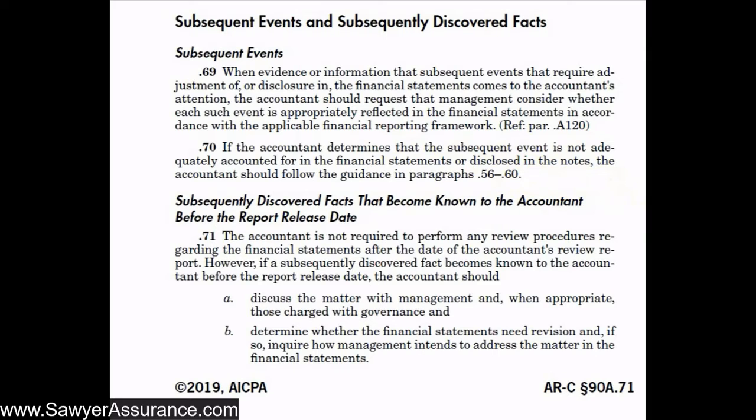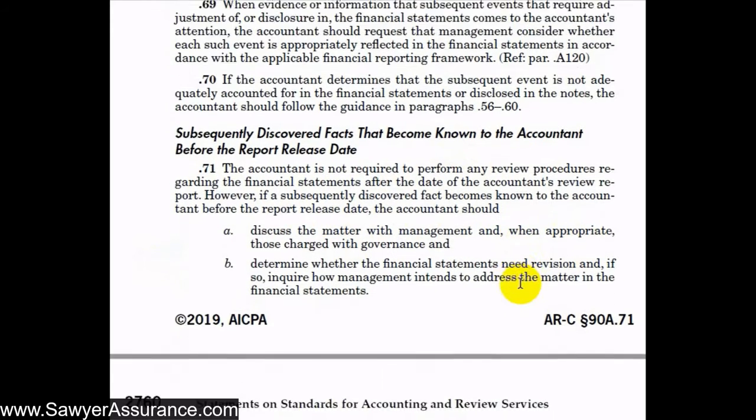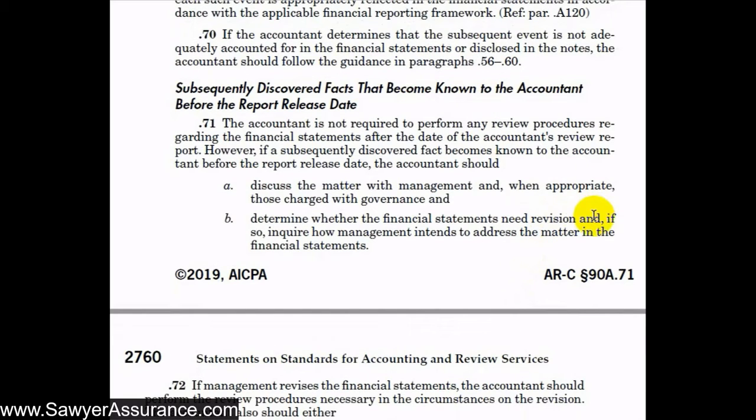Let's first look at the subsequently discovered facts that become known to us before the report release date. We're going along in our procedures and our review before we've actually issued our report, and we come across some situations that have happened after the entity's year end that we're reviewing, but that are also important to the financial statements as of or within that year. We're not required to perform any review procedures regarding financial statements after the date of our review report. However, if a subsequently discovered fact becomes known to us before we release the accountant's report, then we should discuss that matter with management and those charged with governance if that's appropriate. We should also determine whether the financial statements need revision, and if so, we should ask management if they intend to address the matter in the financial statements.